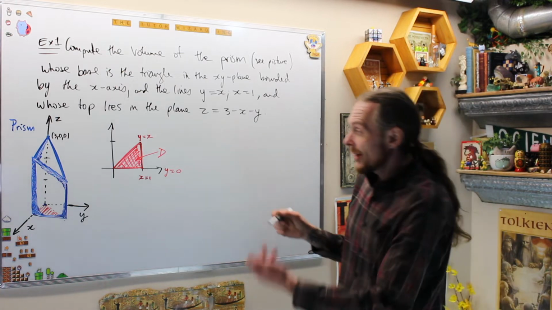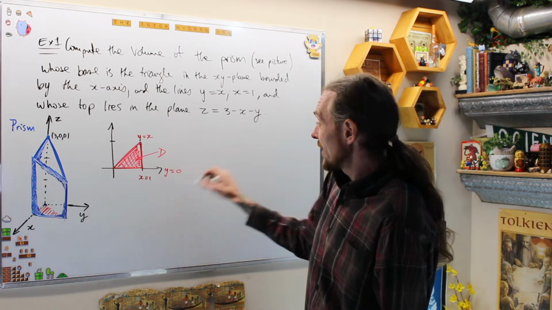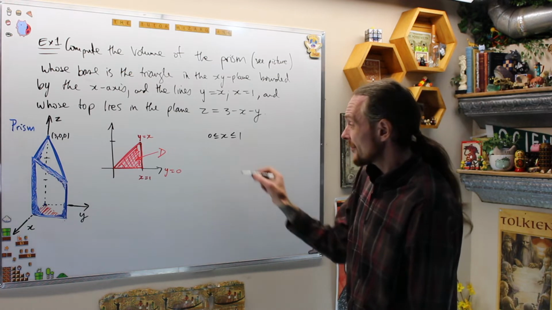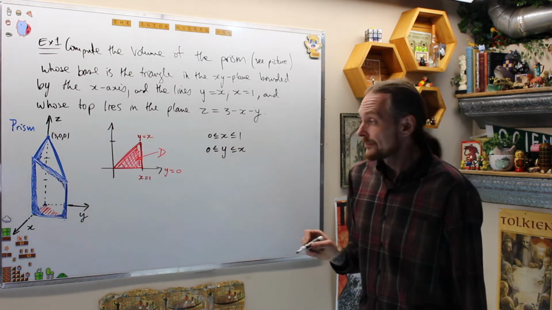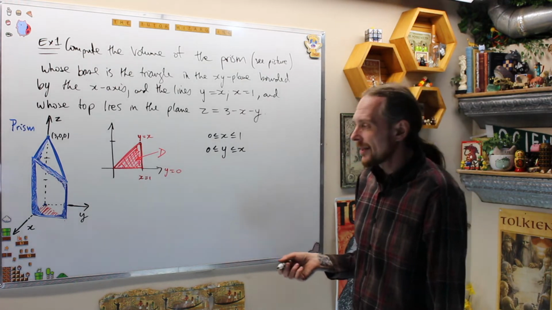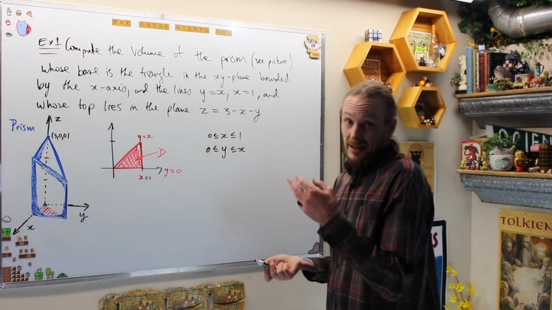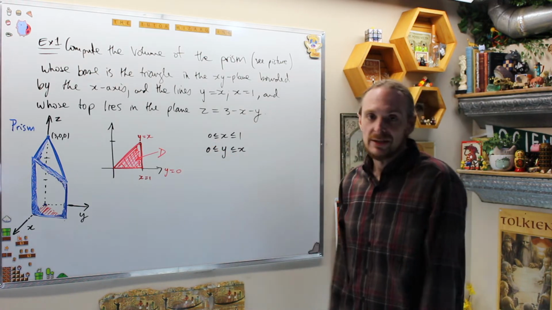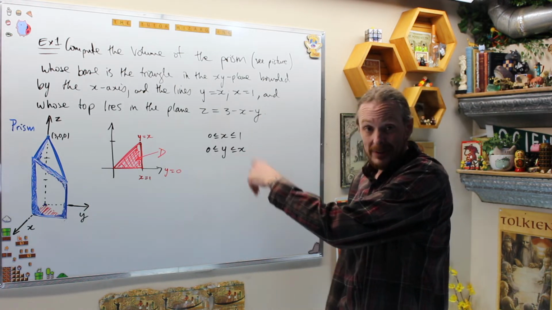How do we do that? We now have bounds. From our picture, our region D has x going from 0 to 1, and y going from 0 to x. And again, you have to decide every time for yourself, when you look at it, whether you're going to phrase this in terms of y as functions of x or x as functions of y. But in these courses, we're only going to give you type 1 or type 2 regions. Therefore, this is a type 1 region. We're going to integrate y first, then x.